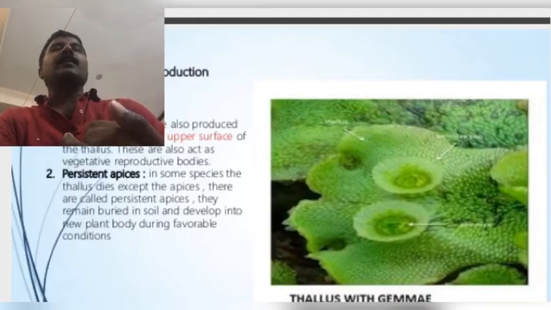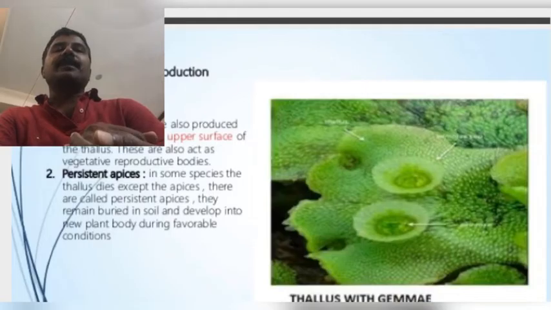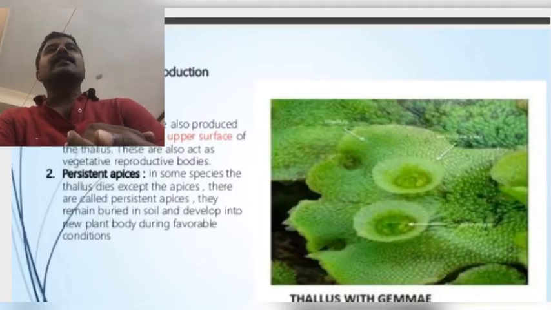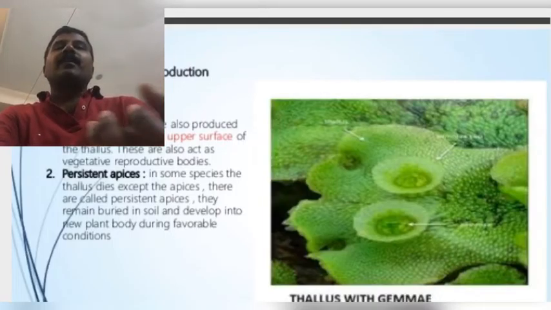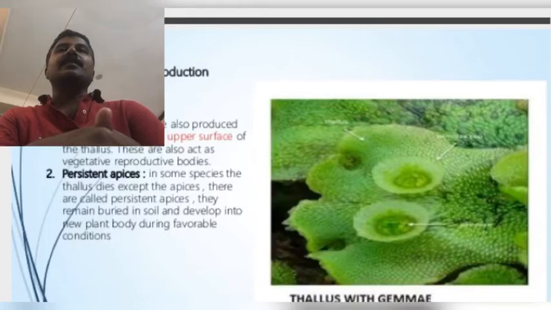When they reach the suitable substratum, as with Marchantia gemmae, the Anthoceros gemmae also germinate and produce a new Anthoceros thallus. This gemmae vegetative reproduction we see only in some specific species, like Anthoceros gemmulosus.